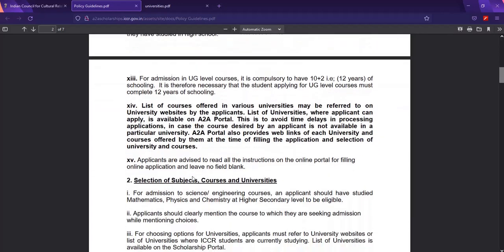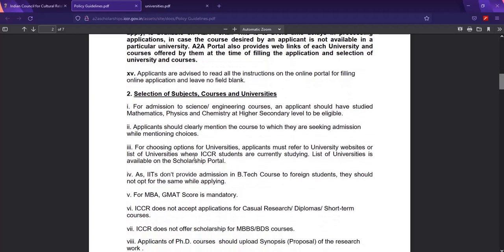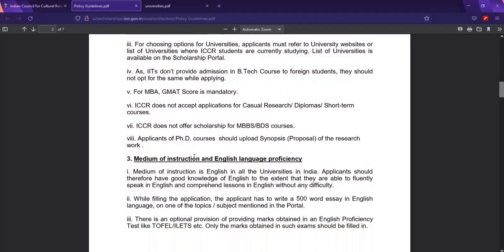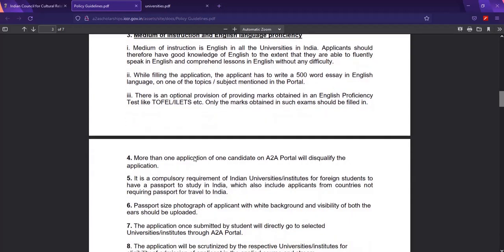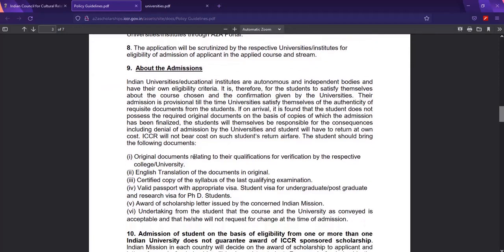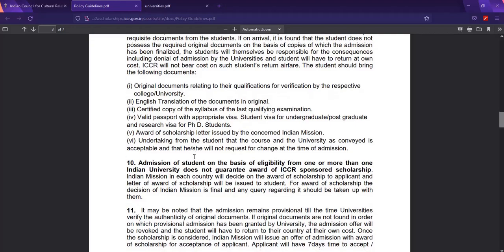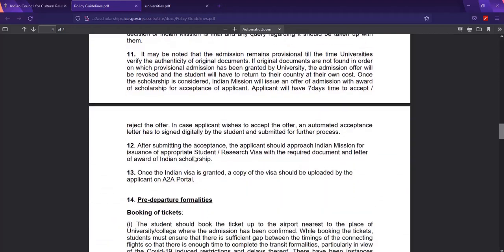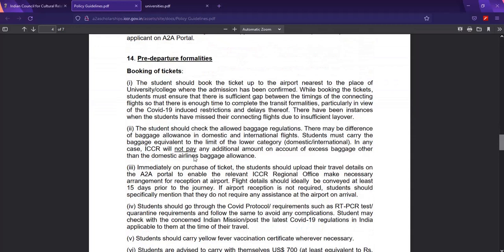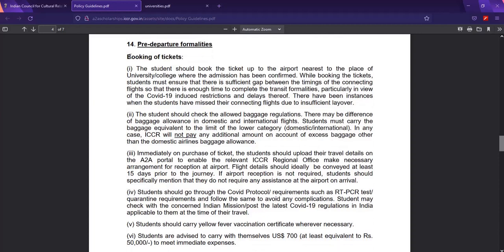So this is the list of such selection of subjects and courses, and I will provide a link for this information. You just go through it and see. I advise you, before you apply, to take your time and read everything correctly. I hope it will play a very important role in your application process, because like I said previously, these people don't have time to read everything, or to rectify things which are not correct. So this is the pre-departure formalities.